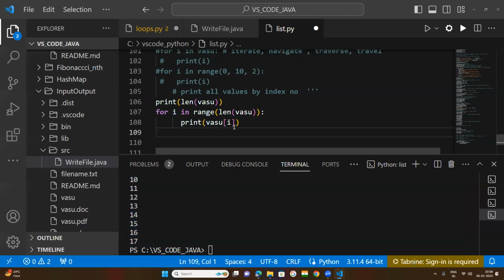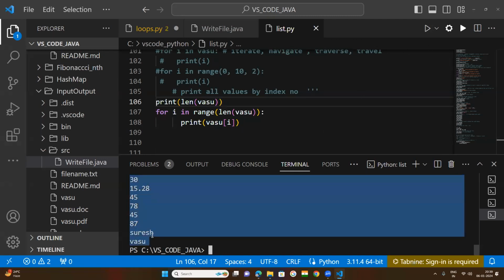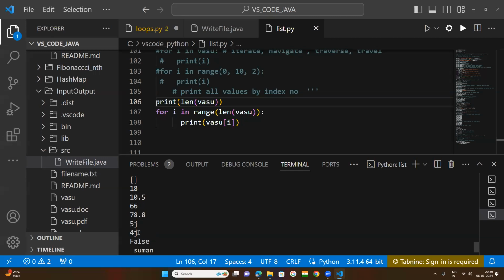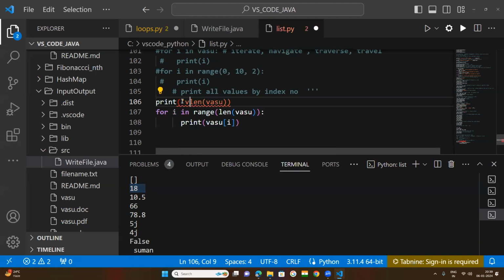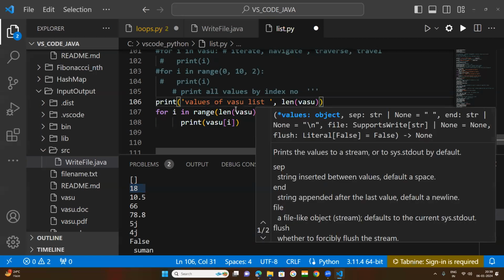This for loop looks for index values because I have written index number here. So that index number will be taken. See, all those values we are getting from the starting. Starting from that, 18 is your total number of values. So you put a string value here, like the values of the Vasu list. Now you understand.